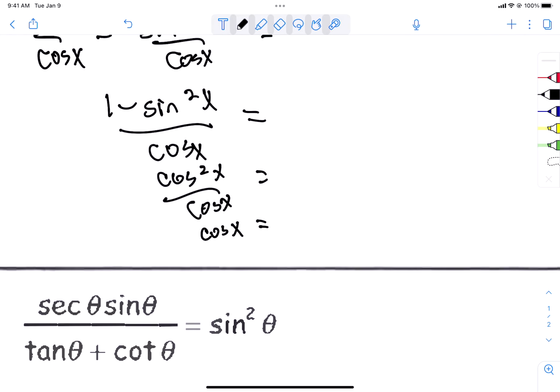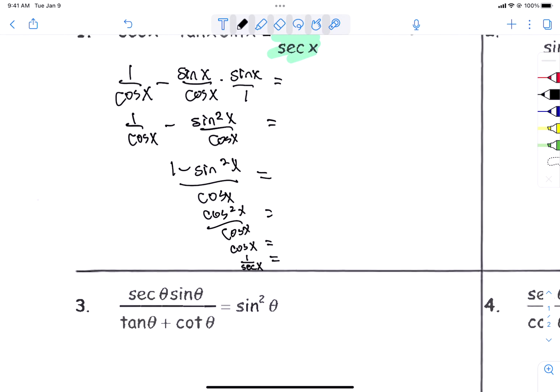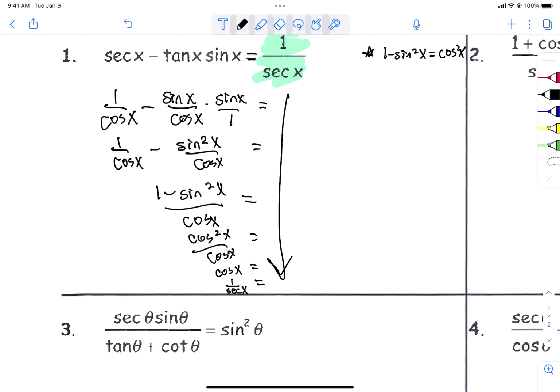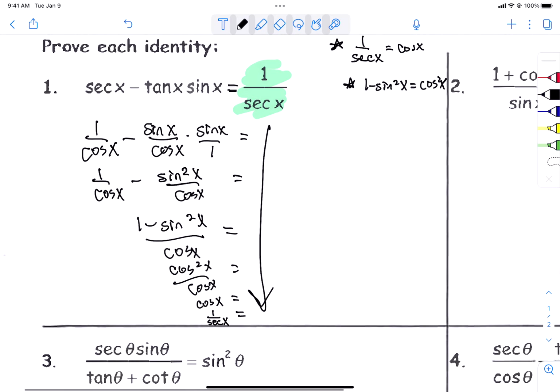But did they write it like that? No, they did not. They wrote cosine as 1 over the secant, so we can write cosine as 1 over the secant because we know those things are equivalent. So we never touched the right side. We used some facts to help us. We were able to manipulate that left side.